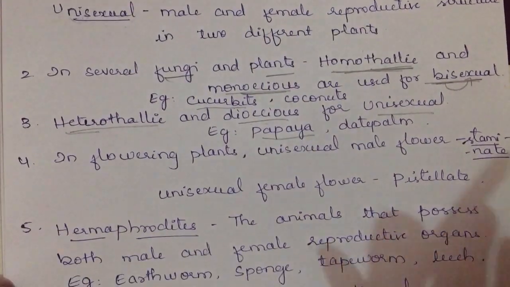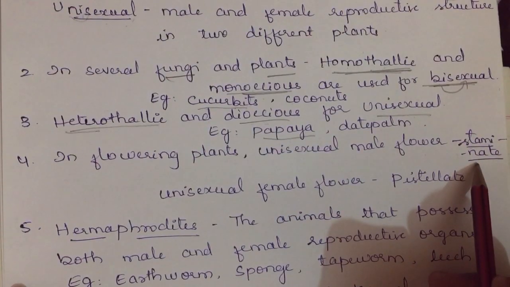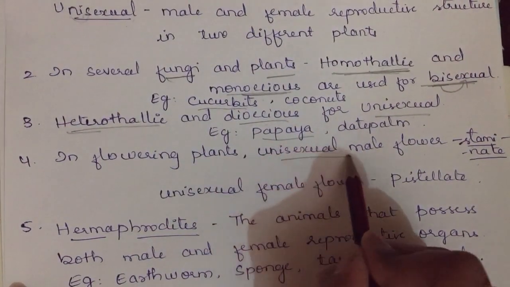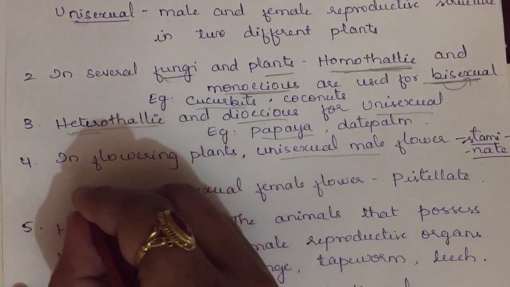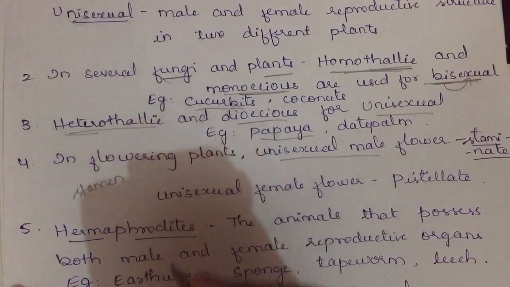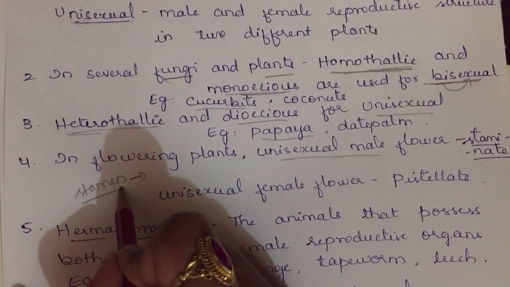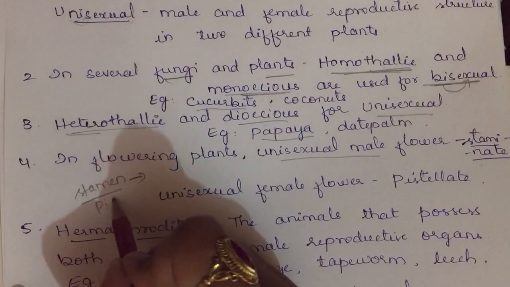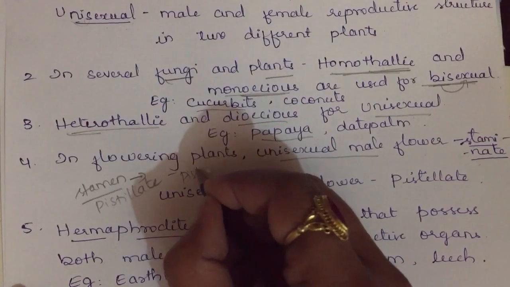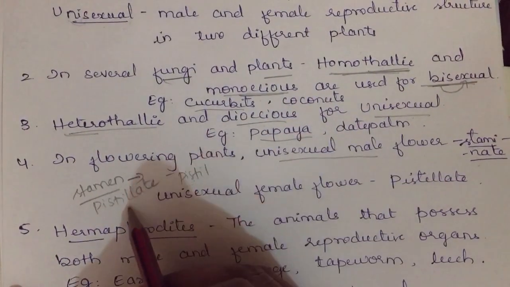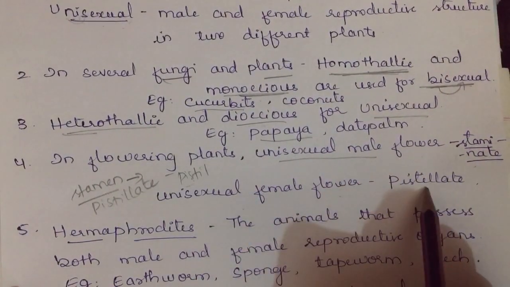Next, in flowering plants, a unisexual male flower is called a staminate flower. Why do we call it staminate? Because the male reproductive organ in a plant is the stamen. If a flower has the male reproductive organ, we call it staminate. If it is a female flower, we call it pistillate, because the female reproductive part is the pistil. Unisexual male flower is called staminate. Unisexual female flower is called pistillate.